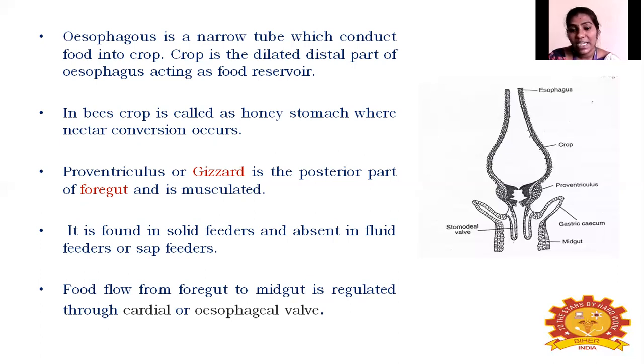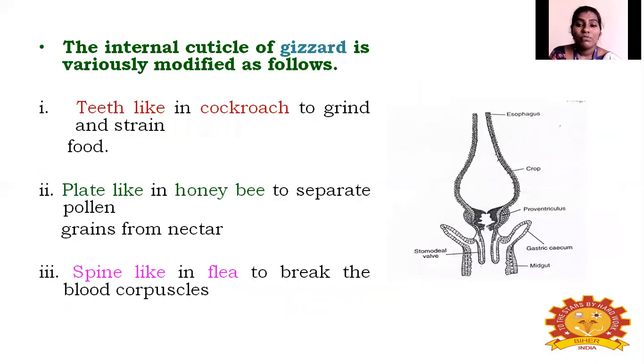The proventriculus grinds, and then flow is regulated through the cardiac or esophageal wall, which can also be called the pyloric wall. Before that, there are some modifications in the proventriculus. The internal cuticle of the gizzard is variously modified according to the insect. In cockroaches, there are teeth-like structures to grind and strain the food.